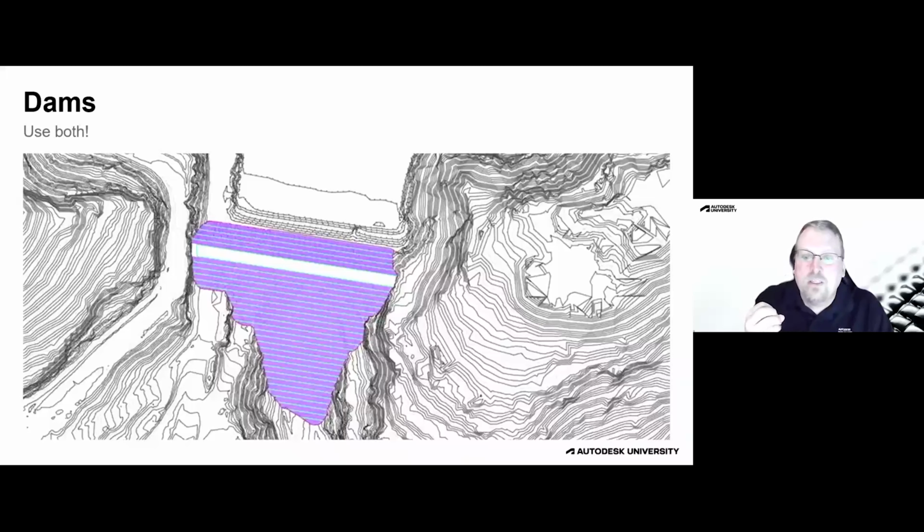Now, you don't have to use the corridor to model just the exterior portion of the structure. I've created corridor models that created shapes for the clay core inside of an earthen dam, for the cutoff walls within the dams, all sorts of different things. They're very, very versatile. It's not just the exterior shell. But in this case, definitely want to be using Civil 3D for a dam like this.